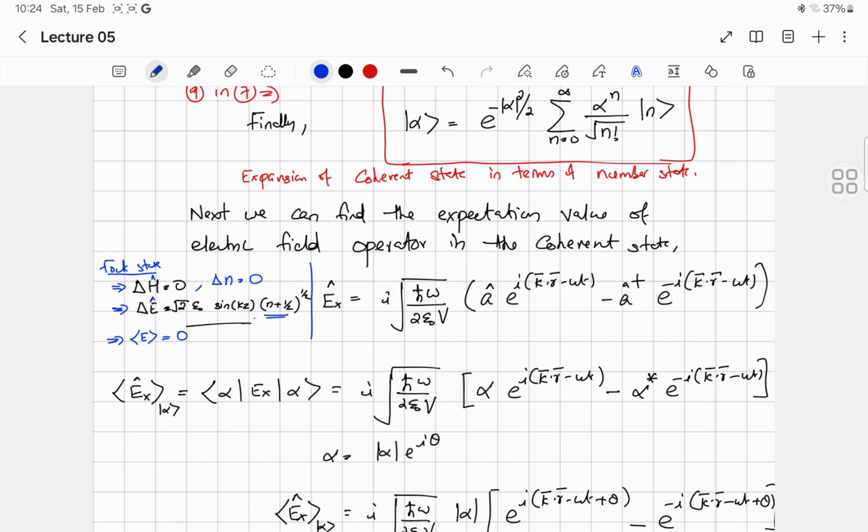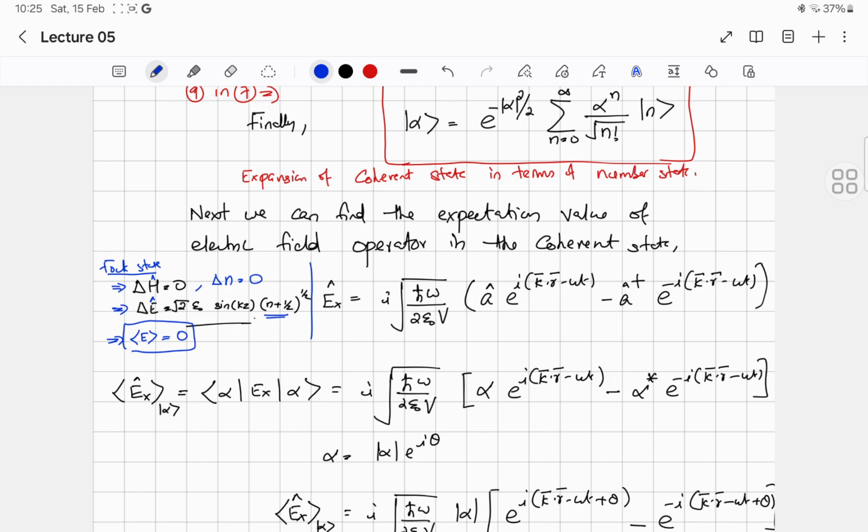So even if you increase the quantum number n, the photon number n, there will not be any variation in the expectation value of the electric field. The expectation value of the electric field is always 0. But if you look at classical light, the classical electromagnetic wave, the simple solution for the electric field is harmonic oscillation, the harmonic or sinusoidal wave. That is the waveform classically.